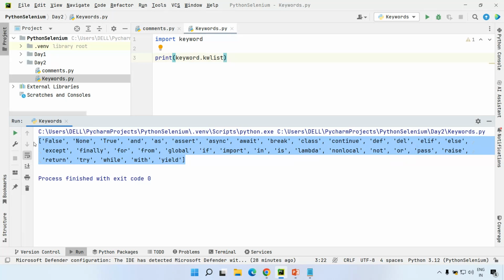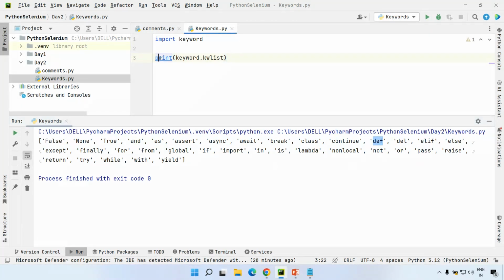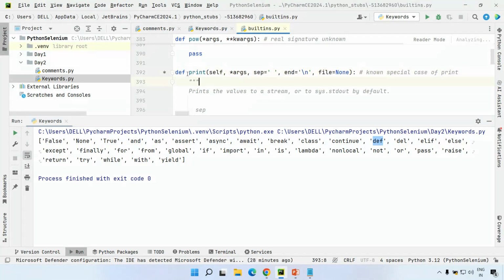A very, very, very important interview question: how many keywords are there and what are they? They literally ask you to say what those reserved words are. But it is very, very easy. At the very beginning, if you see this, you will not understand anything. But if you understand what they are meant for, like def, right now we have seen, right? Print is implemented with the help of def. That means def is a function, right? To create a function, you need to use the def keyword.